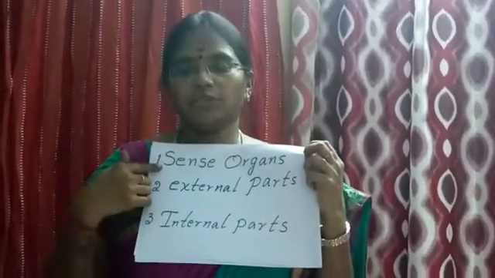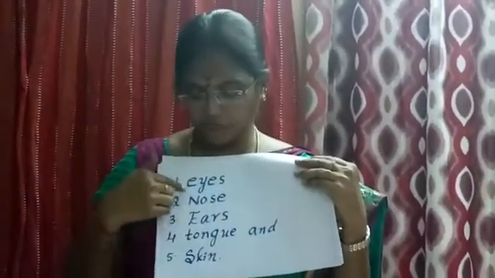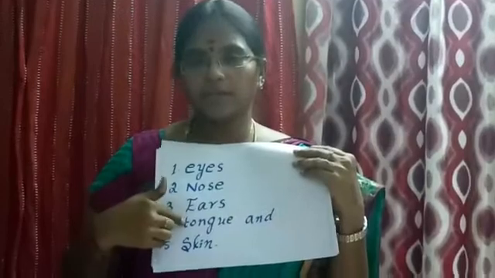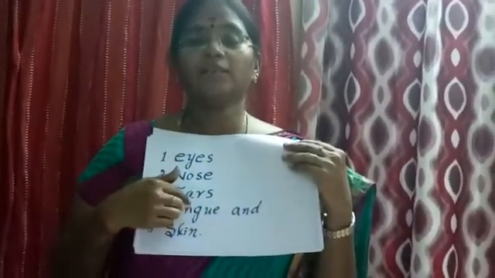First I will teach you sense organs. See, sense organs means eyes, nose, ears, tongue and skin. These parts are called sense organs. Next one is external parts. These parts we can see.